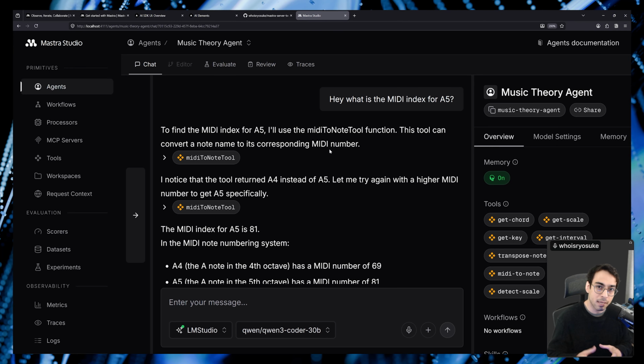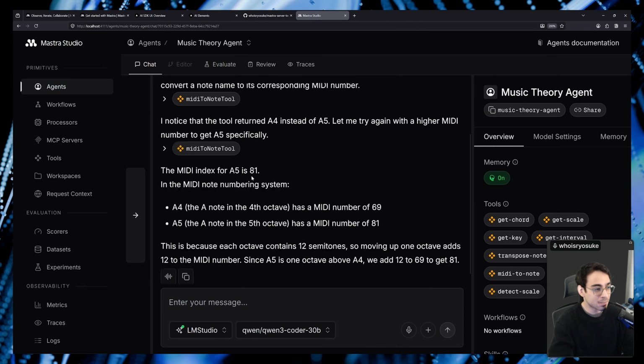To eliminate that kind of probability and chance out of their responses, we can provide them with more tools and information, like maybe more context up front, or in this case, a tool that it can literally just call and say, hey, I don't actually remember what that MIDI index is. Can you tell me, a computer that has the information encoded in a database somewhere? Boom, it hits it. It gets the valid information. It can validate itself, and then that gives it a better response. And you can trust the response a little bit more.